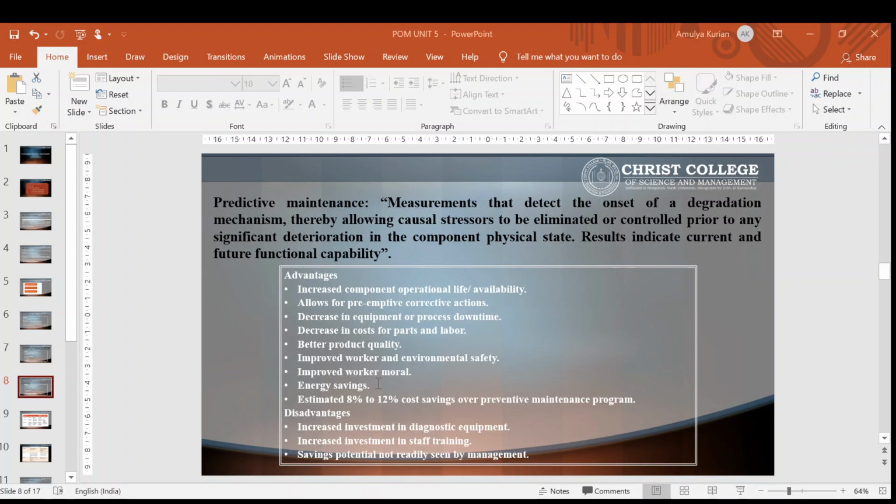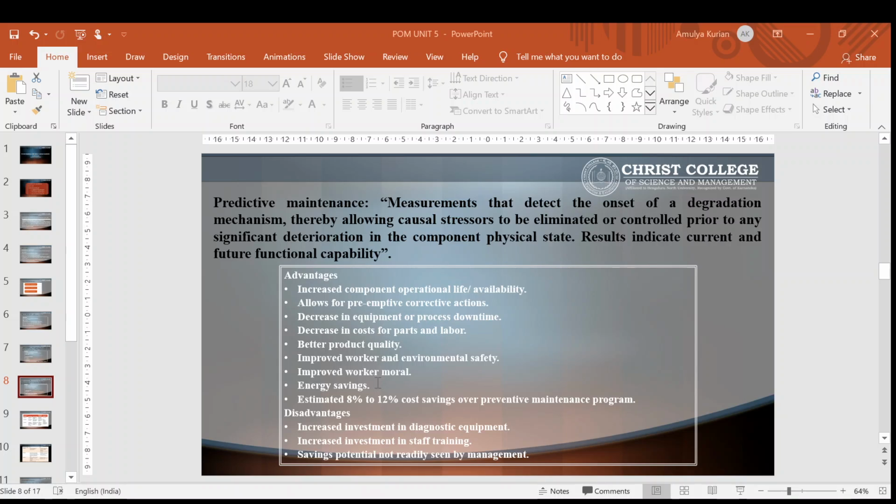Predictive maintenance can be defined as measurements that detect the onset of a degradation mechanism, thereby allowing causal stressors to be eliminated or controlled prior to any significant deterioration in the component physical state. Results indicate current and future functional capability. Mainly, the aim is to minimize the disruption of normal system operation by allowing for budgeted or scheduled repairs.